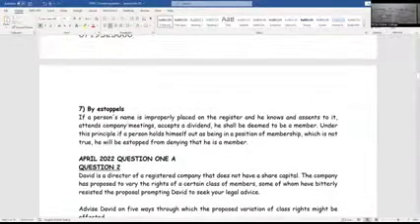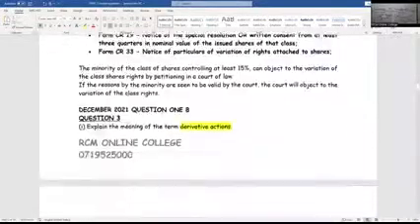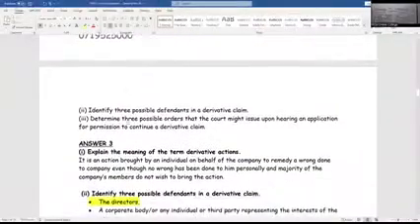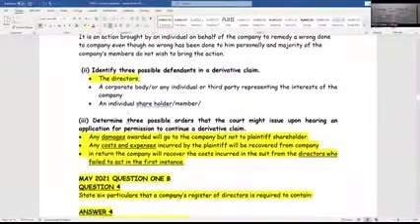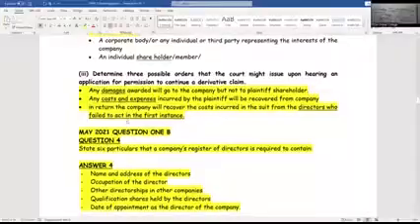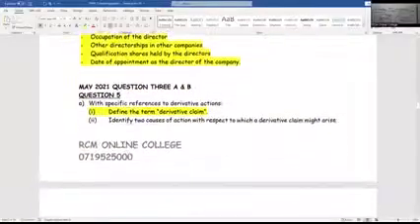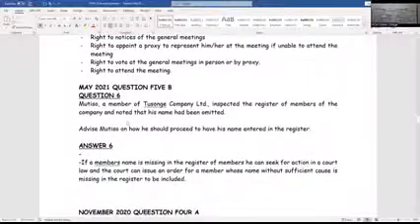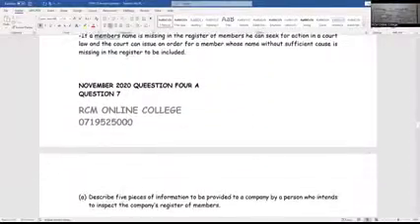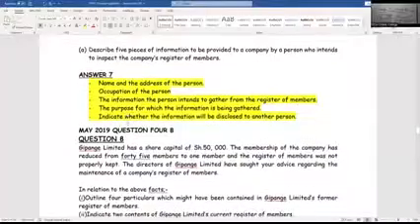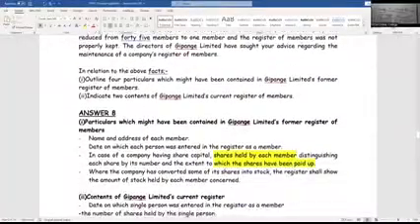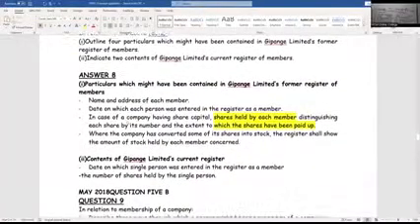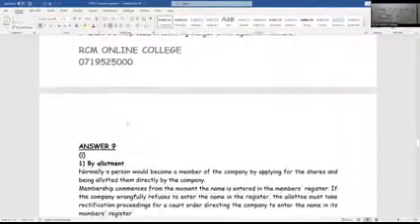That one of cessation, they really like it. I don't know that I'll see one here, because these others we haven't covered, so let's not confuse ourselves with things we haven't covered. We haven't covered derivative claim, not yet. So that's just some of the ways they can test this particular topic, which we call membership.